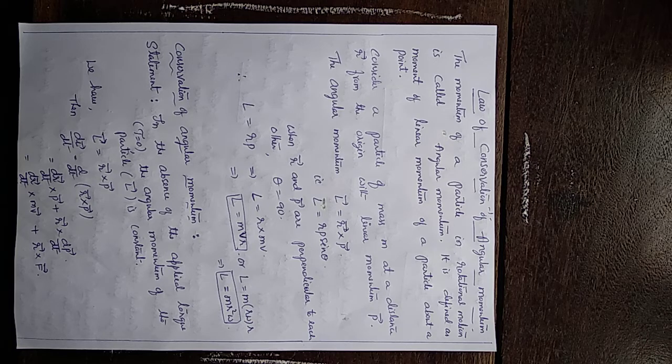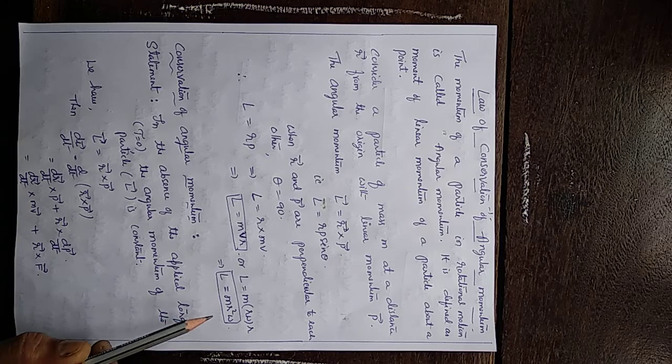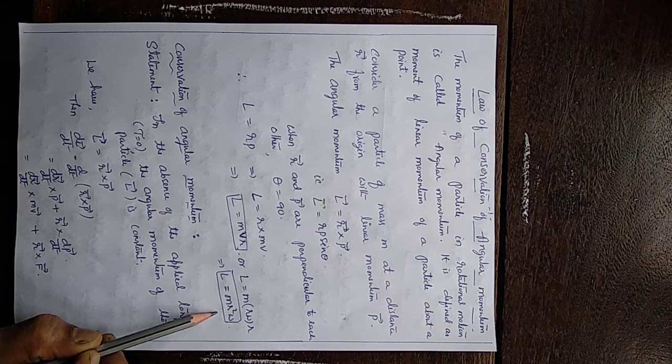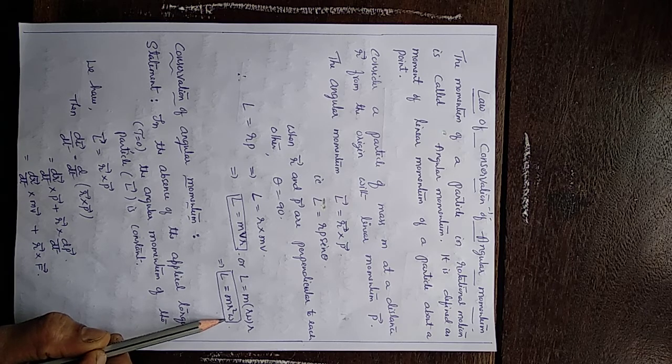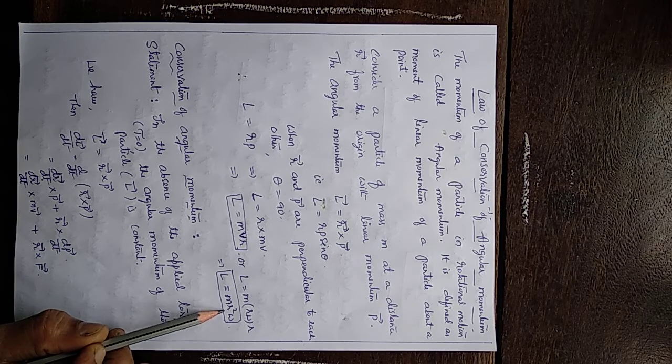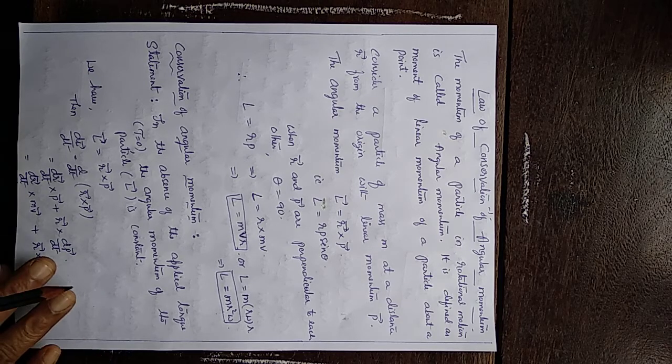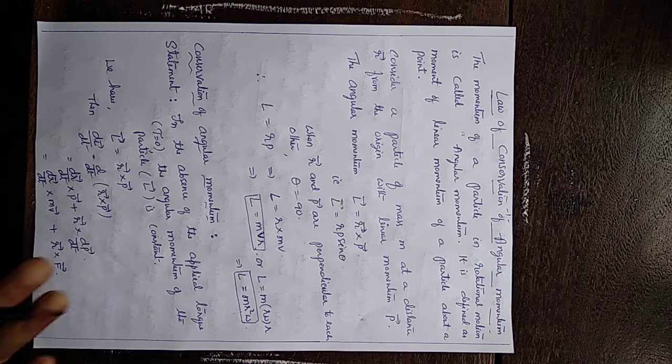And we know the relationship between the linear speed v and angular speed omega: v equals r omega. If we substitute that, we get L as m r square omega. This is another expression for the angular momentum of a particle. Omega is the angular velocity, and r is the distance of the particle from the fixed point or the origin. This is about angular momentum.